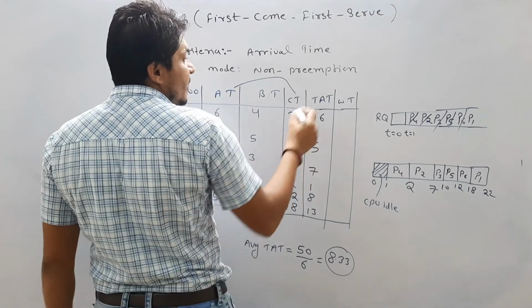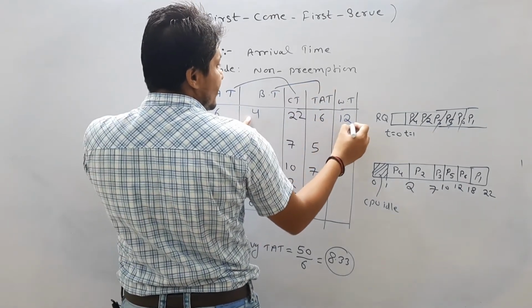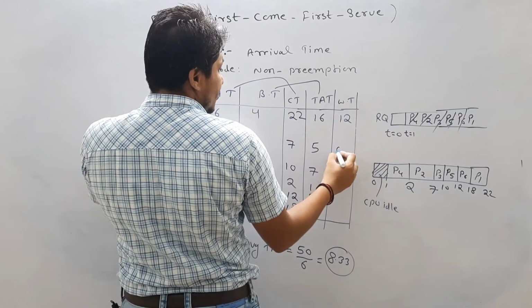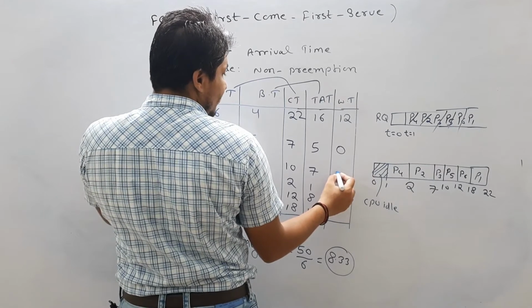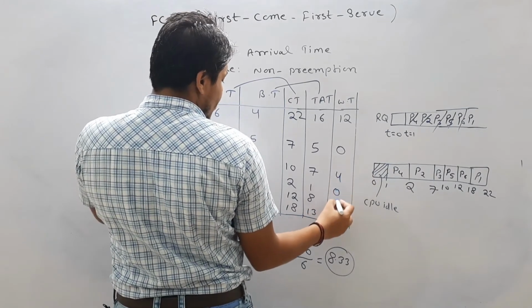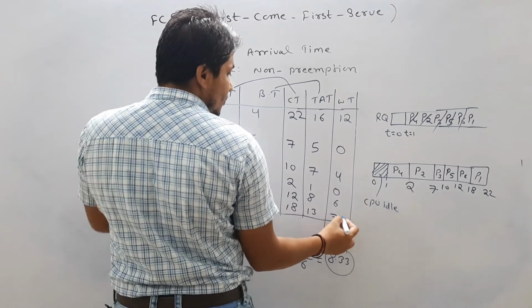How can we calculate? Turnaround time minus burst time. So it is going to be 12. It is going to be 0. It is going to be what? 7 minus 3 is going to be 4. It is going to be 0. It is going to be 6. It is going to be 13 minus 6 is going to be 7.